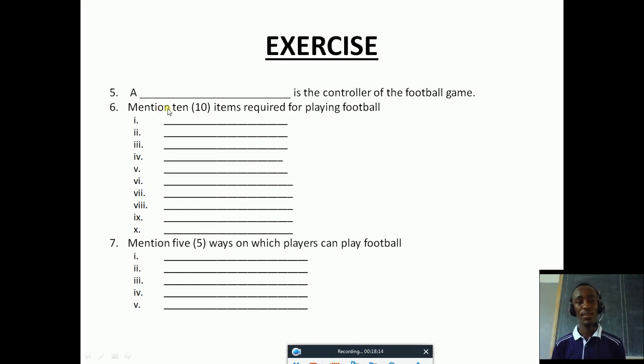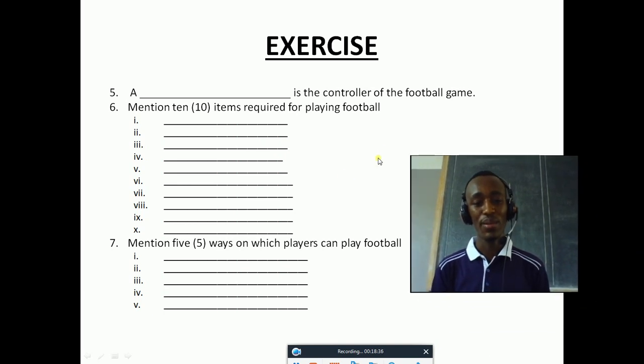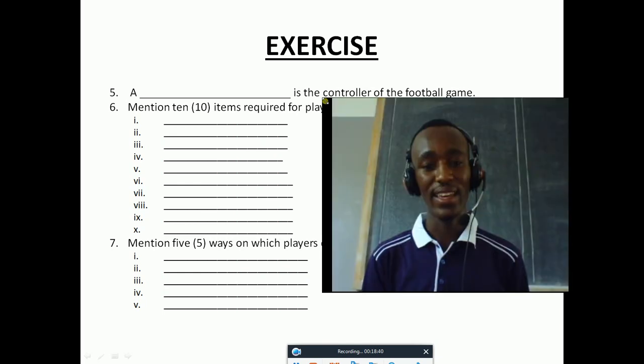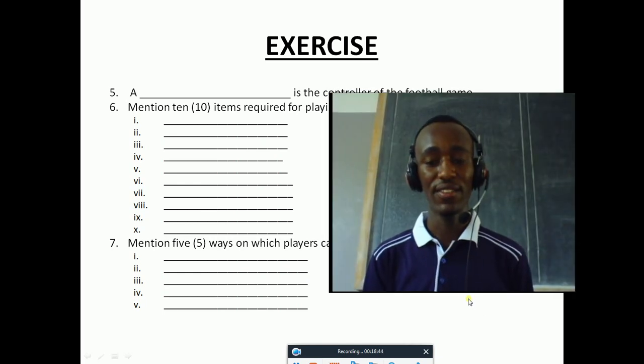Number 6, mention 10 items required for playing football. 10 items or things required for playing football. You will fill in there 10 items. And the last one, mention 5 ways in which players can play football. You will fill in there only 5.